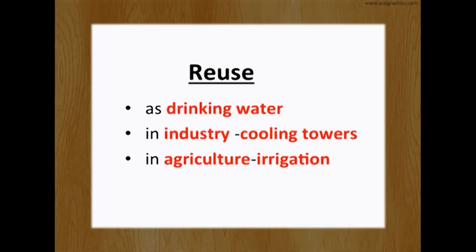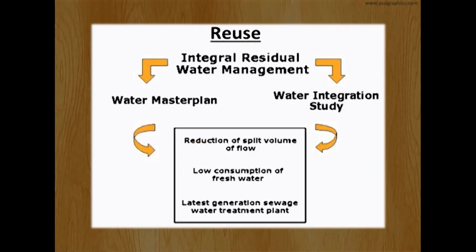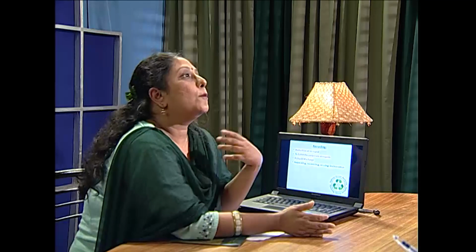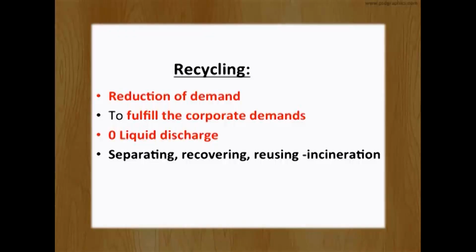So that particular water can be used for drinking purpose, for industry, for cooling towers, as well as agriculture for irrigation. Recycling. So the corporate demand is going up. To meet that demand, reduction of that demand as well as zero liquid discharge, we need the recycling. Fine. So separating, recovering, as well as reusing by incineration method.